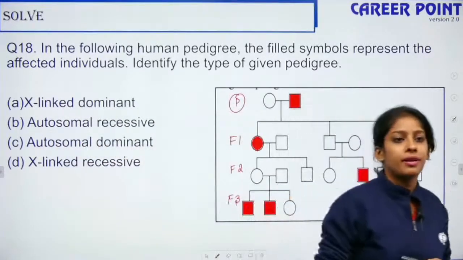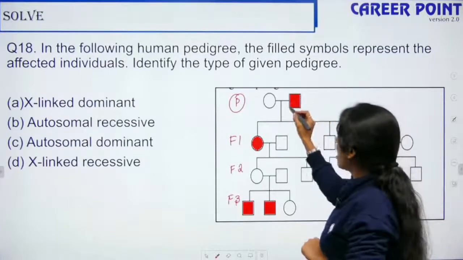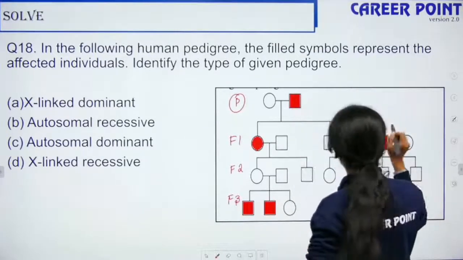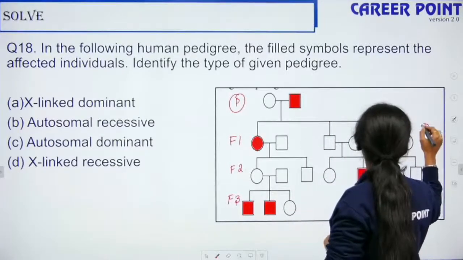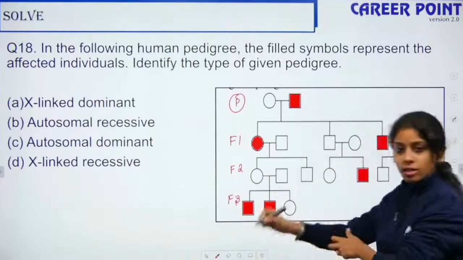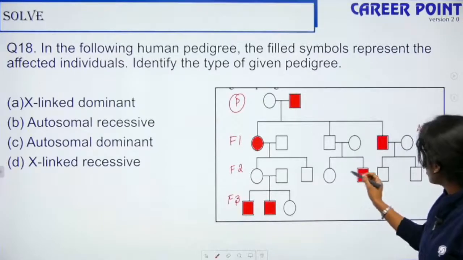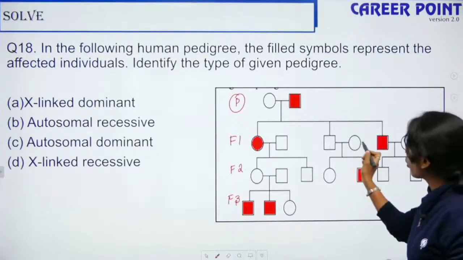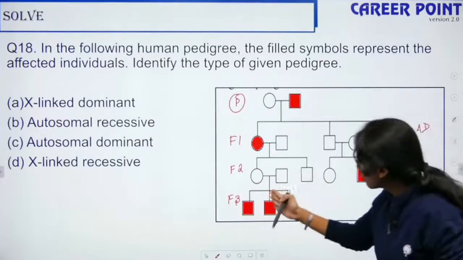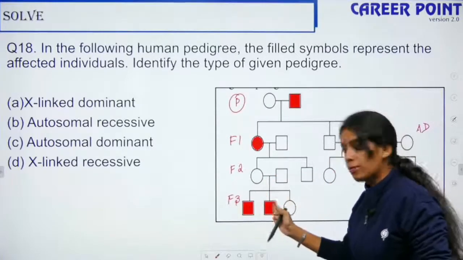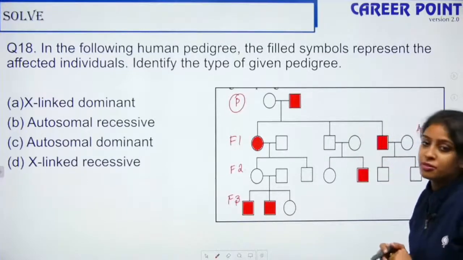Yes, quick. So here the father is affected, so the daughter and the son are affected, right? So here we conclude it is autosomal dominant. But hold on. Here the kids are not affected, right? Both of them are not affected, but one son is affected. Here if you look, the parents are not affected, but the children are affected. So it is an autosomal recessive condition.